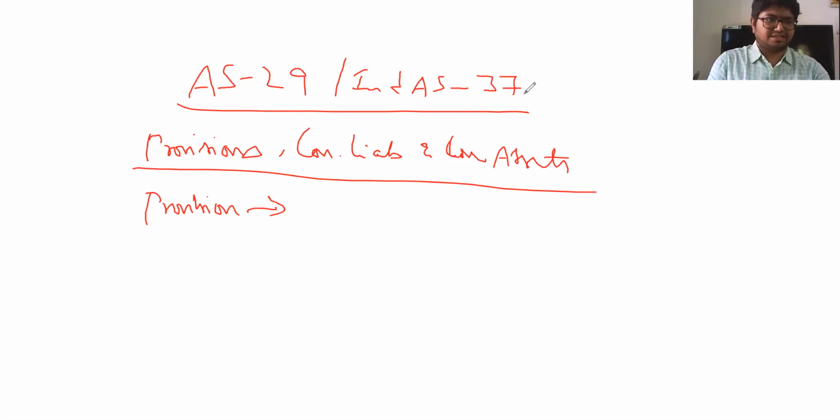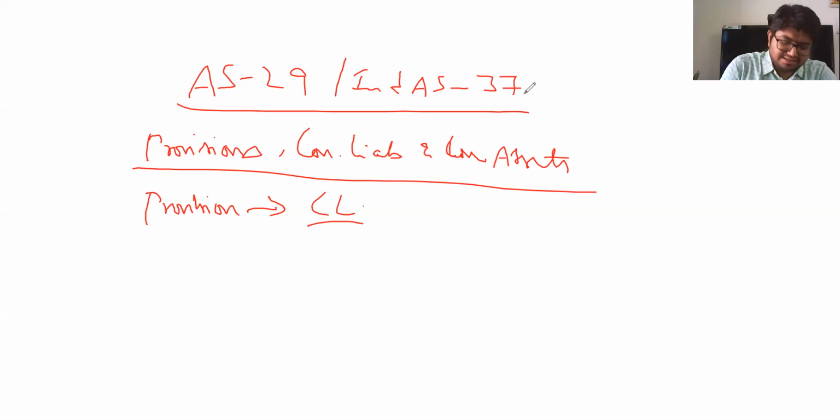So in such cases, you call it a provision in your balance sheet. AS29 says provisions are all generally current liabilities.